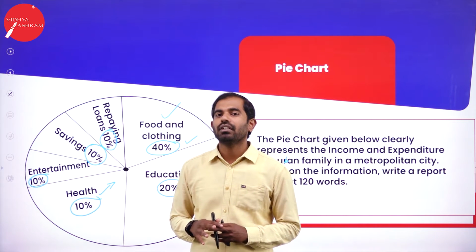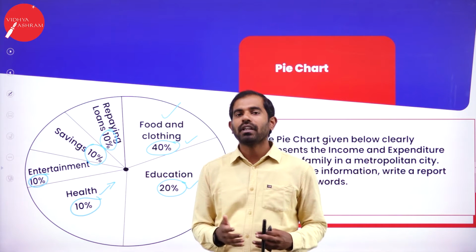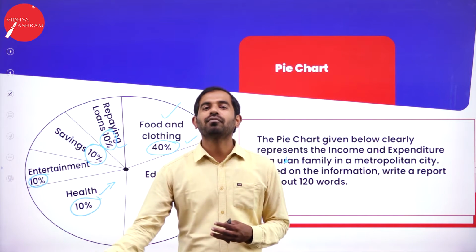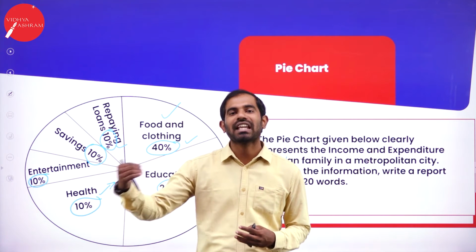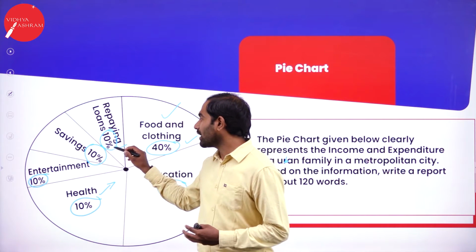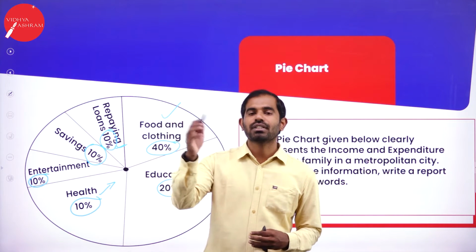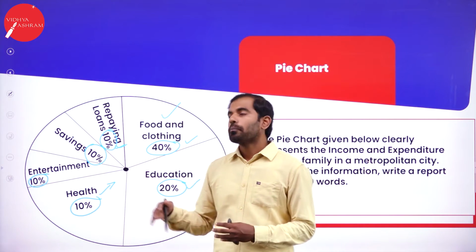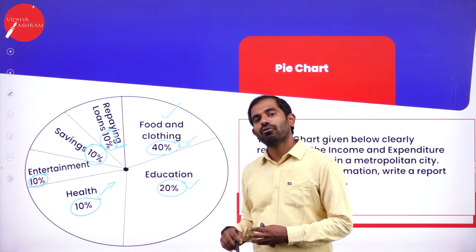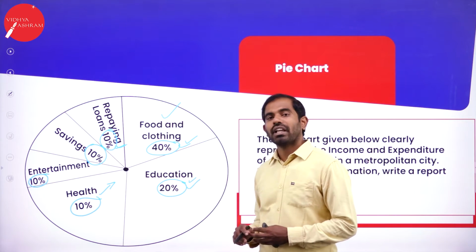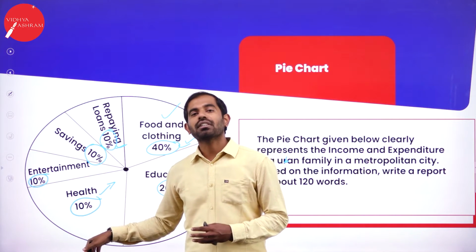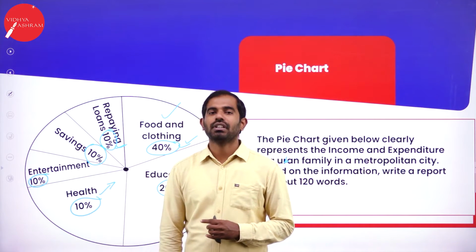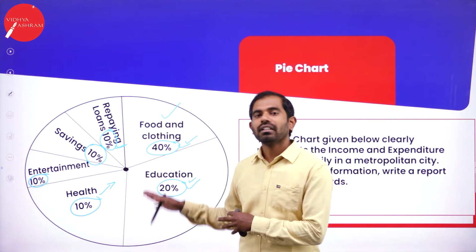So with this 10%, are they happy? Few people may be happy and few are not. Don't forget that most of the people in metropolitan cities might have borrowed loans, might have taken some debts from the bank. So they are considering repaying the loans, which consists of 10%. And all these put together, we come to the conclusion that the majority of their income is spent on food and clothing, and the next category falls on education, and the rest four comprise an equal amount of expenditure, which comes up to 10% each. So this is how you can interpret the data.